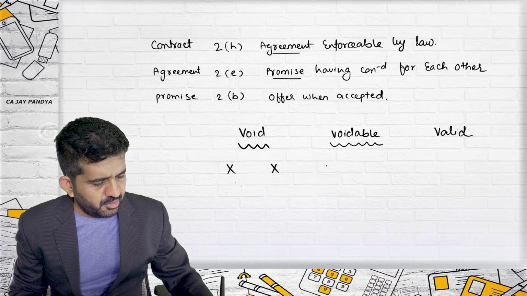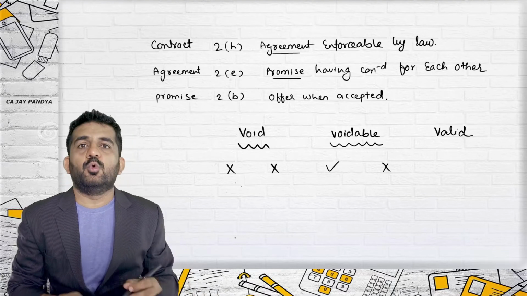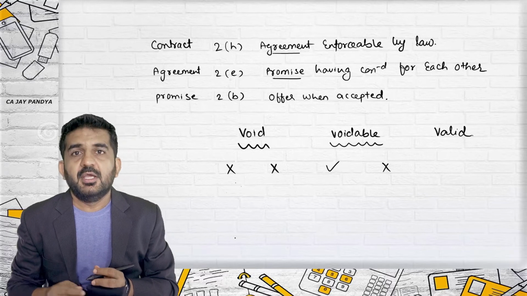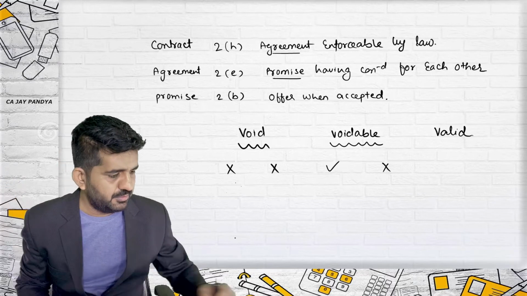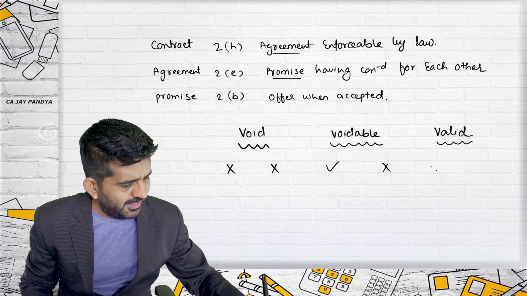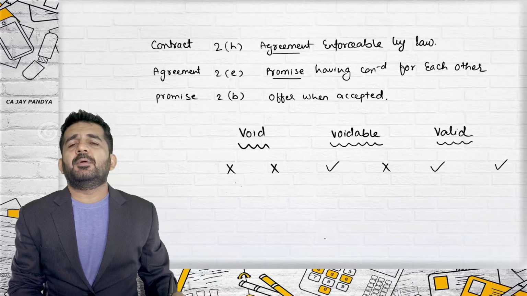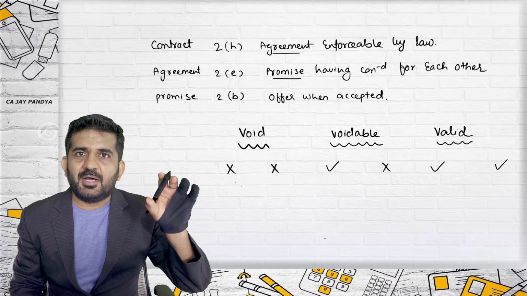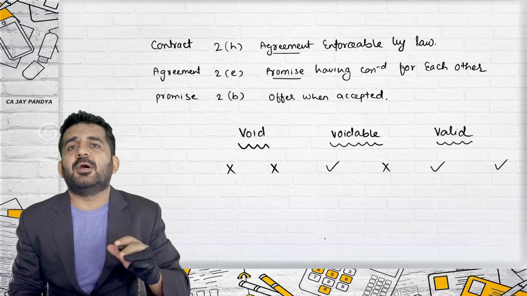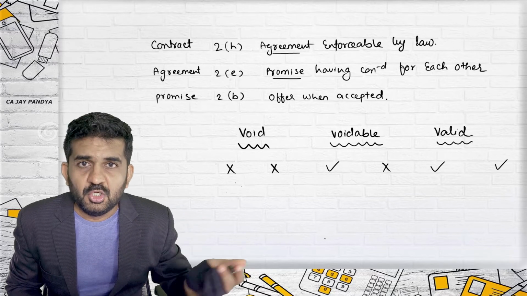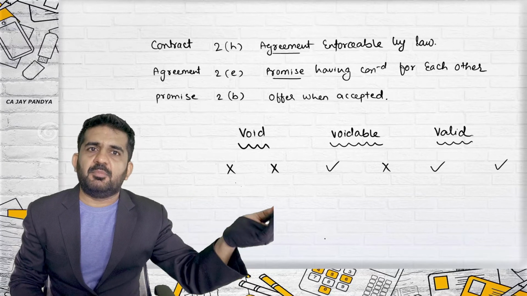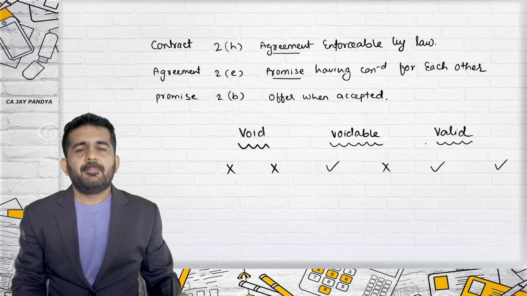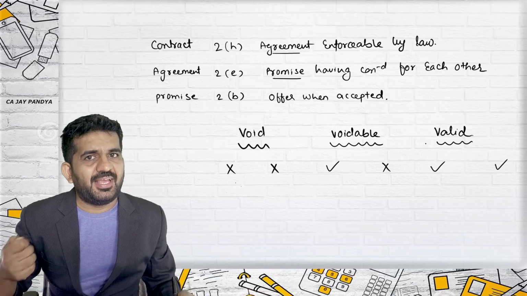What are voidable contracts? One party can go into court of law and the other party cannot. We understood this even by the example of that ghost house. What are valid contracts? When both the parties can enforce the contract in a court of law. So if one party is not performing, the other party can go into court of law. If that party is not performing, the first party can go into court of law. Those are valid contracts.